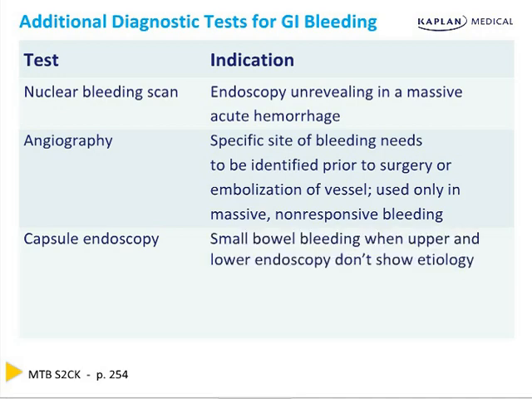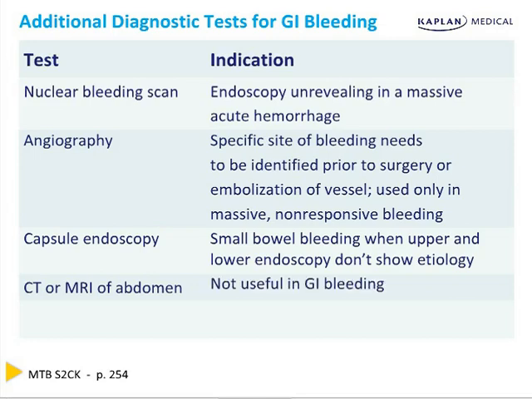Capsule endoscopy is used when a small bowel bleed is suggested. This is when upper and lower endoscopy does not show the etiology of the bleed. A CT and MRI of the abdomen, well, they're pretty much useless in GI bleeds. An EKG, however, can show ischemia in severe bleeding and give you an idea of how well you're doing in controlling the hemodynamics.